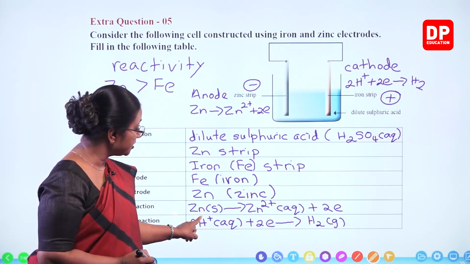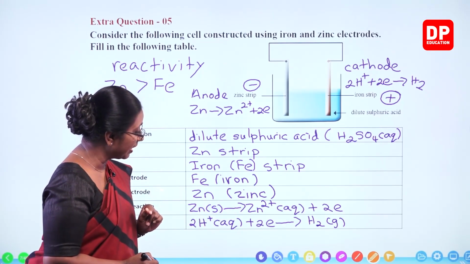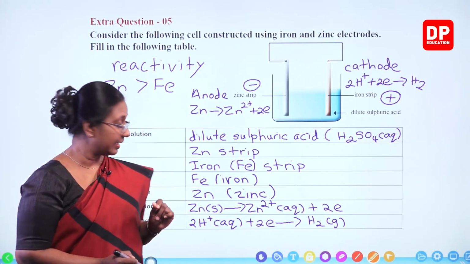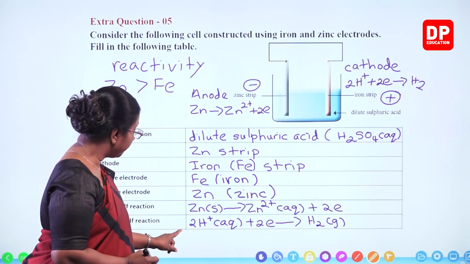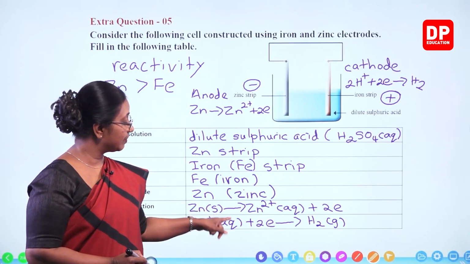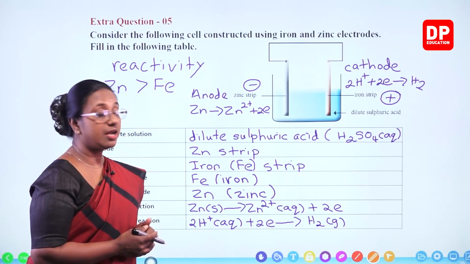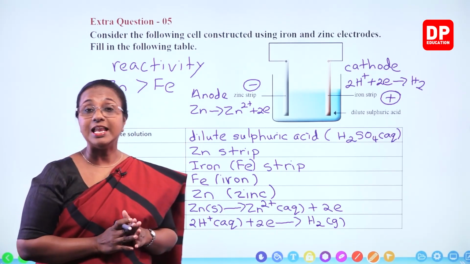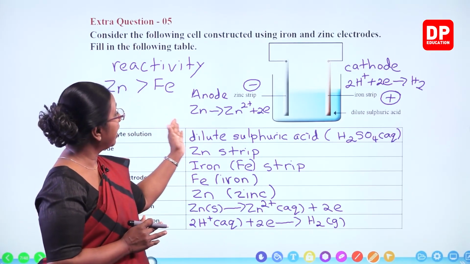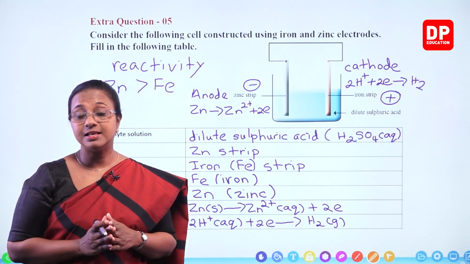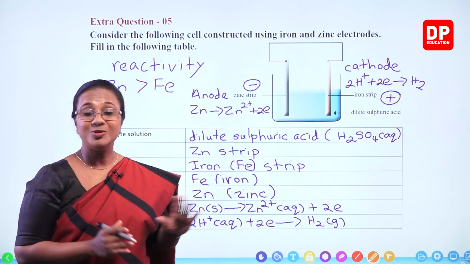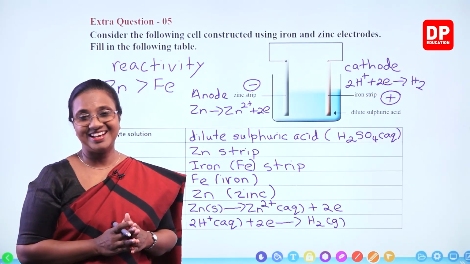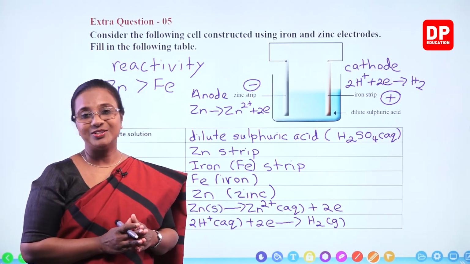Anodic half reaction, zinc solid becoming Zn2 plus aqueous, losing 2 electrons. Cathodic half reaction, 2H plus aqueous plus 2 electrons, giving rise to H2 gas. So that is this particular electrochemical cell with iron and zinc as the electrodes. I am sure you have answered those correctly. Then we'll move on to the next question.